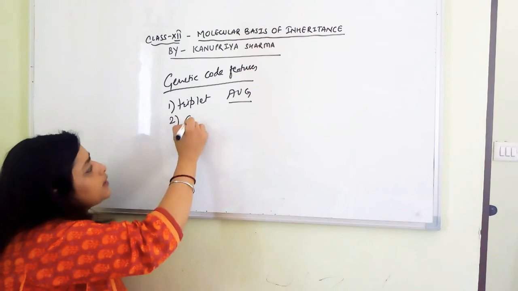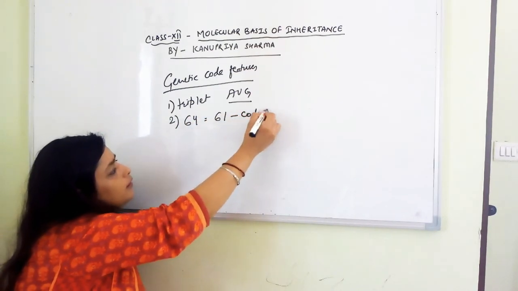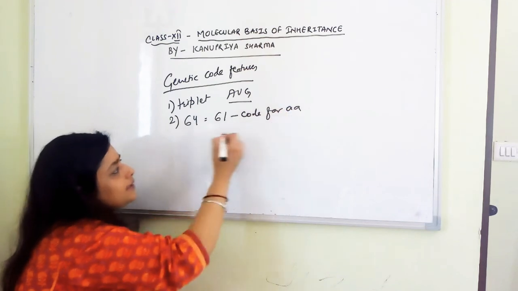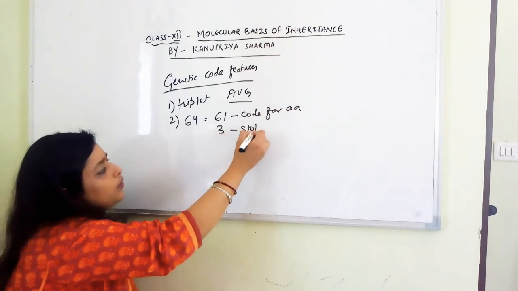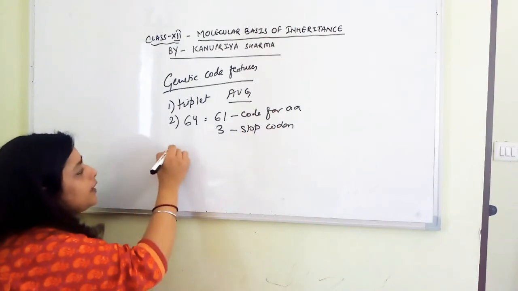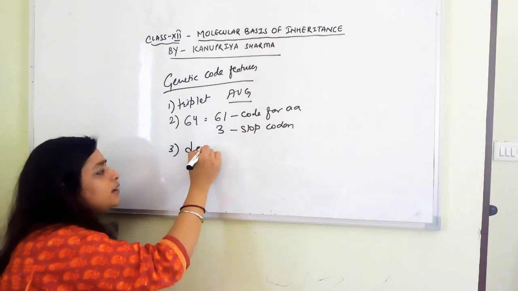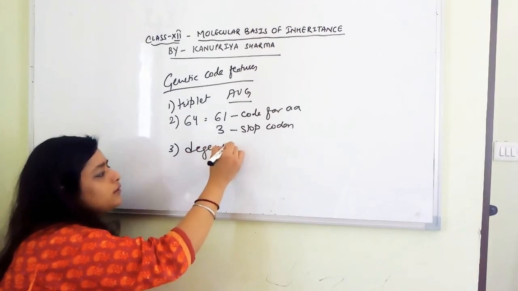They are in total 64, out of which 61 code for amino acid and 3 are stop codons, right? Then the third point was that they are degenerate in nature.